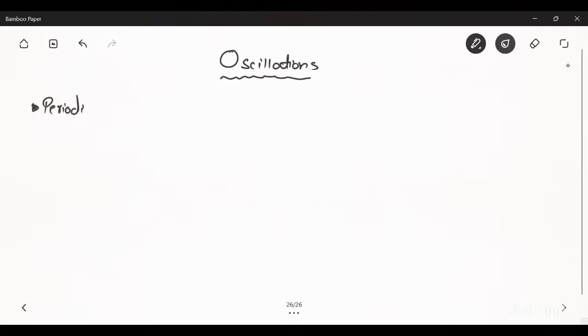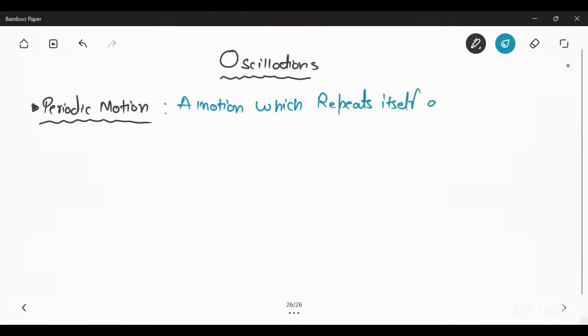Periodic motion. Which type of motion is known as periodic motion? A motion which repeats itself again and again in a regular interval of time is known as periodic motion.